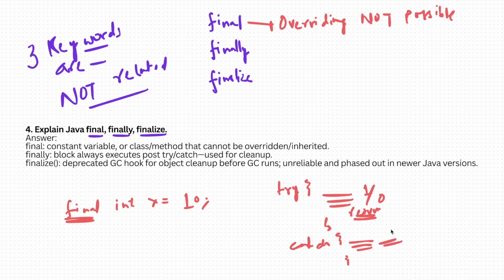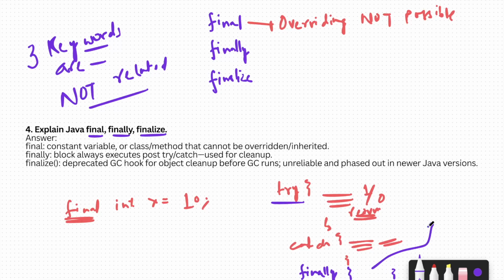Alright, but after try catch we write one more statement which is called finally. So we write one more statement called finally. And why do we write finally? We write finally because even if try throws an exception, this block will always execute.